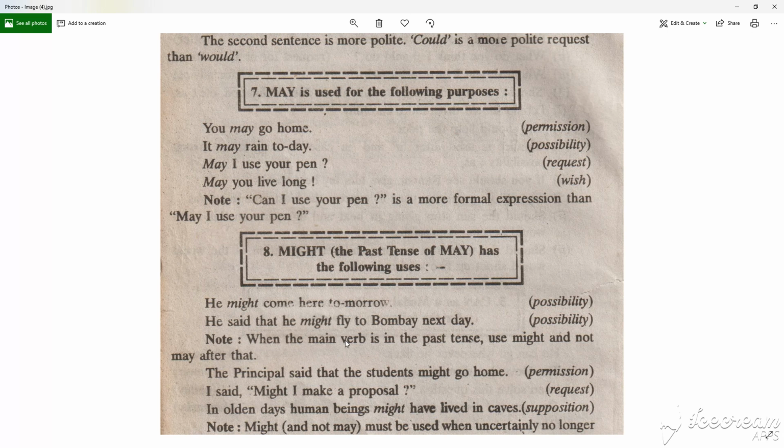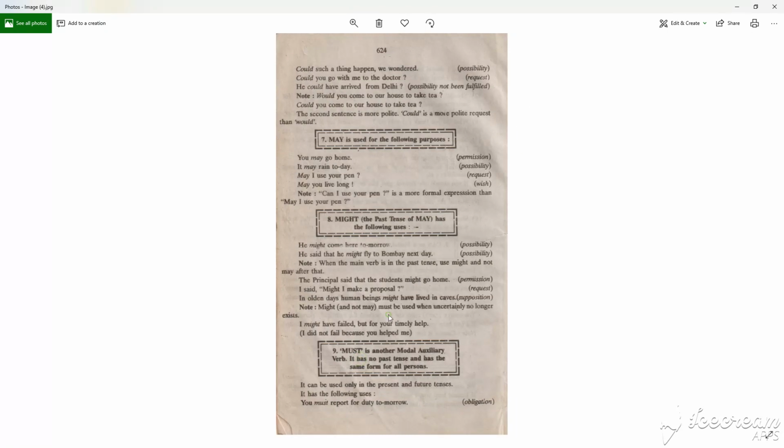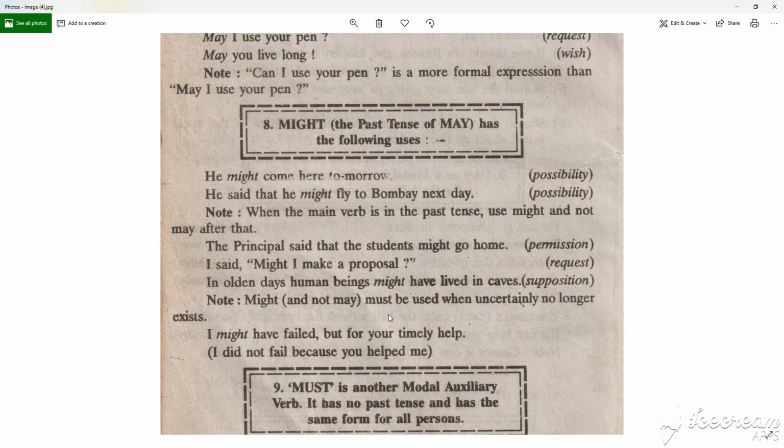So we will continue with might. He might come here tomorrow. Possibility. He said that he might fly to Bombay next day. Possibility. Note, when the main verb is in the past tense, use might and not may after that. The principal said that the student might go home. It's a permission. I said, might I make a proposal? It's a request. In olden days, human beings might have lived in caves.